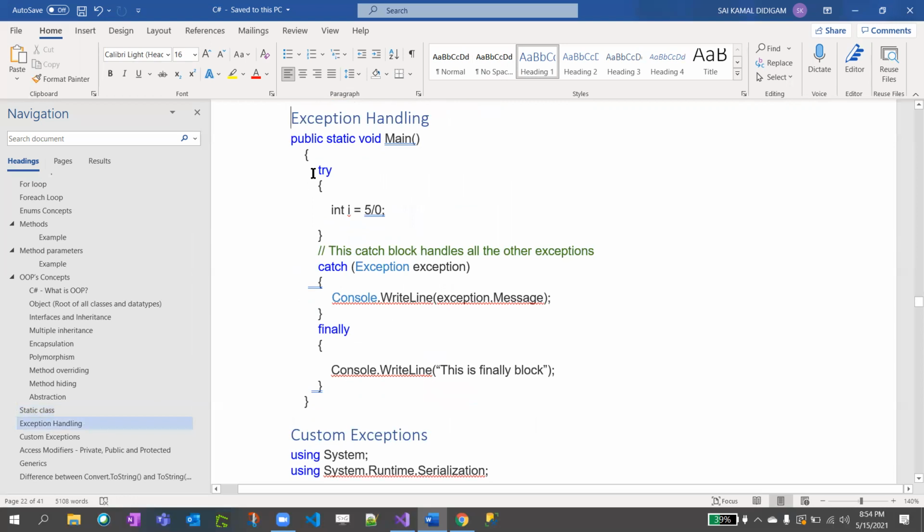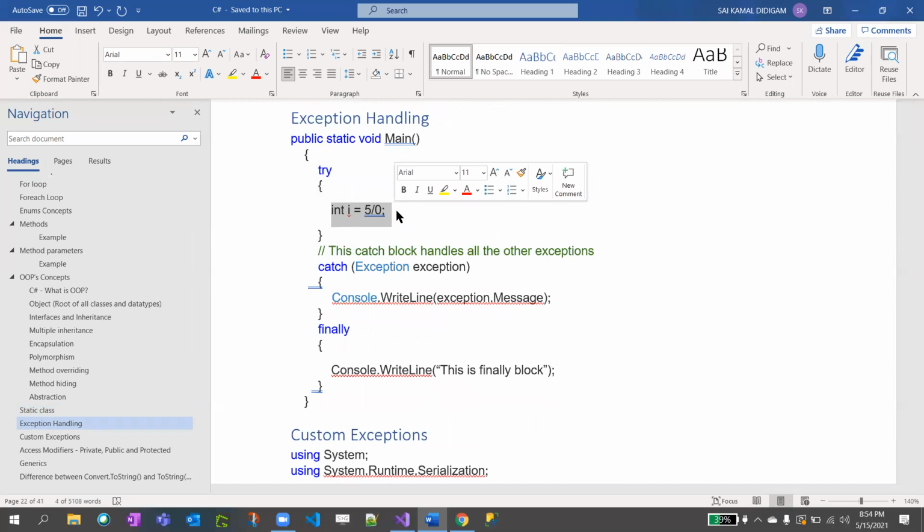Exception handling, as I said: try, int i equal to 5/0. 5/0 means what? Divide by zero exception, right? A number cannot be divided by zero. In real life also, if you put it in a calculator, it will not work. Anything divided by zero fails. In our same case, int dot parse of console read line, we were expecting an integer number.